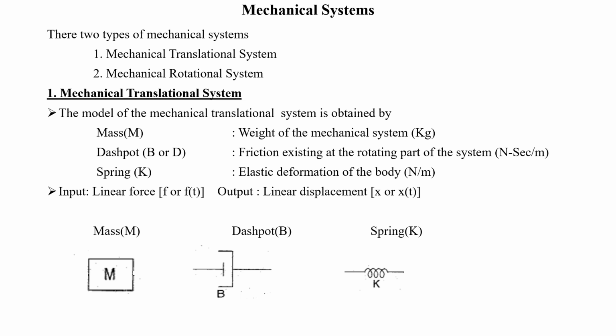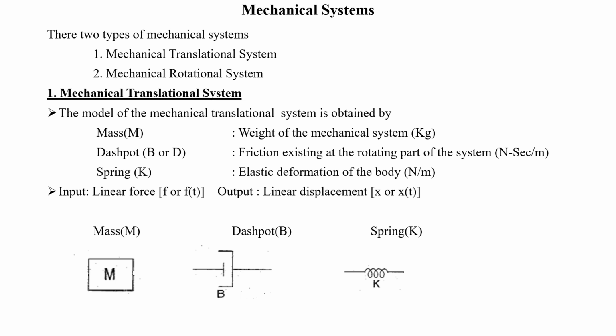First of all, we are going to see the mechanical translational system. In the mechanical translational system, the input will be a linear force and the output will be a linear displacement. So for all mechanical machines in which you have the input as a linear force as well as the output as a linear displacement, we can say it is a mechanical translational system. The mechanical translational system can be modeled by using three elements, that is mass, dashpot as